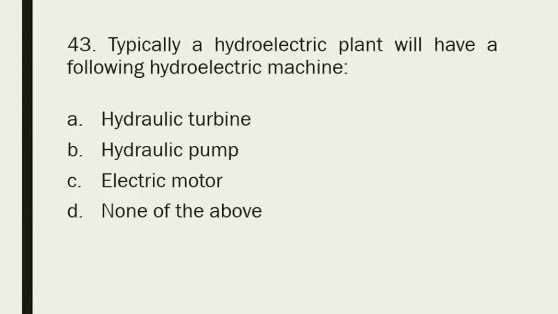Question number 43. Typically, a hydroelectric plant will have the following hydroelectric machine: option A hydraulic turbine, option B hydraulic pump, option C electric motor, option D none of the above. Hydroelectric plant will have hydraulic turbine. Option A is the correct answer.